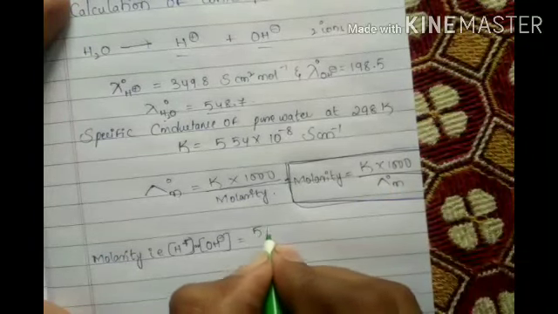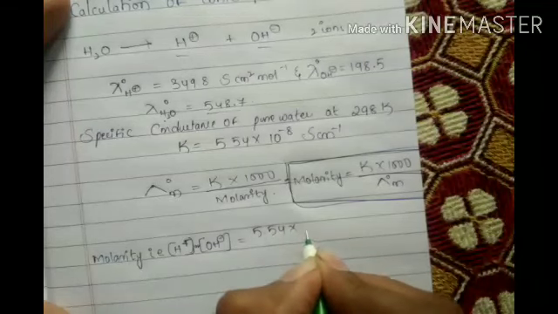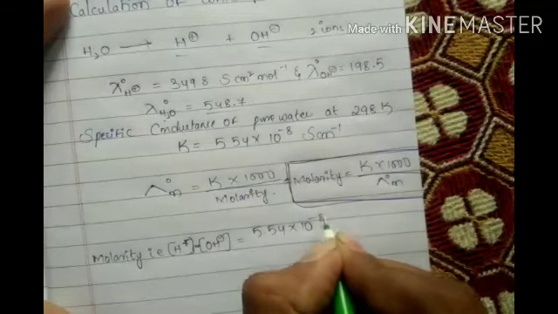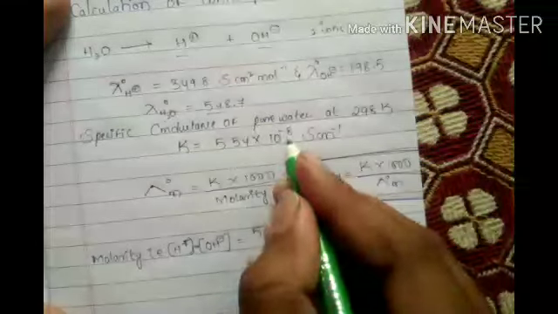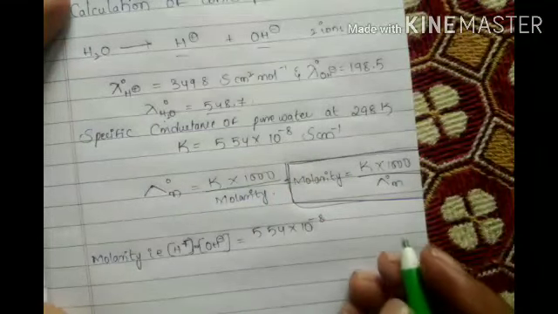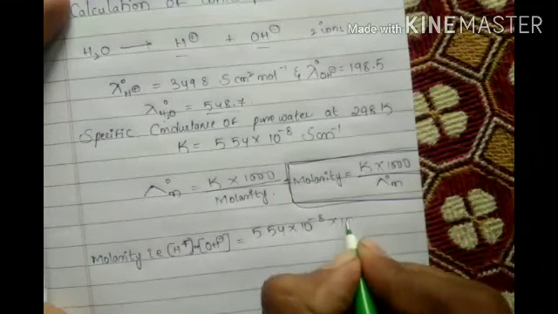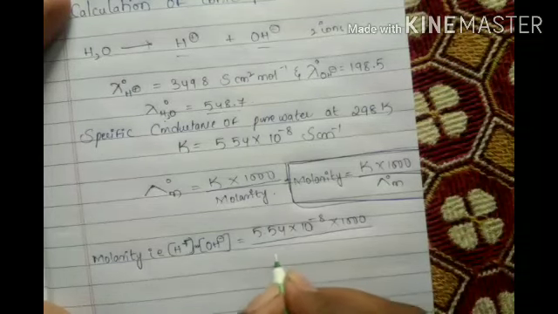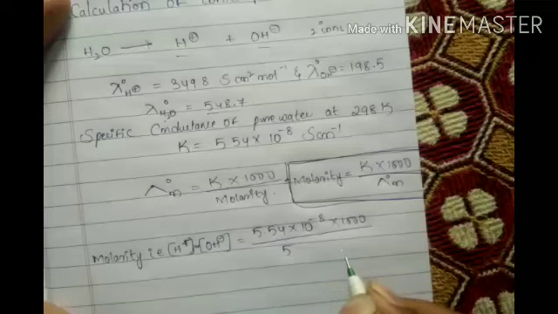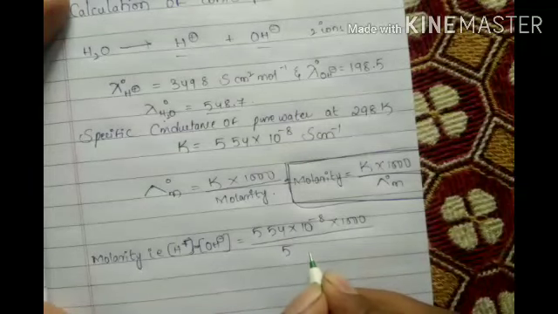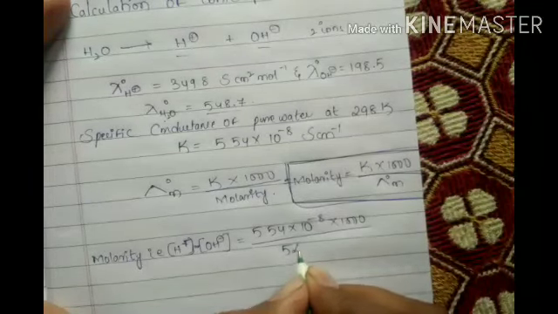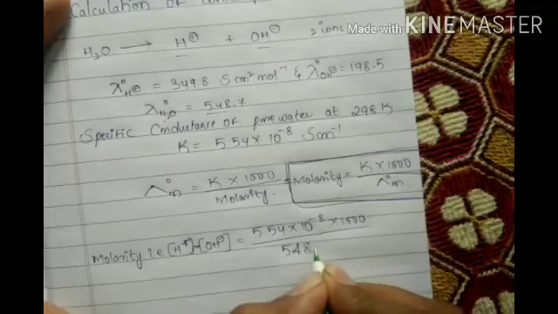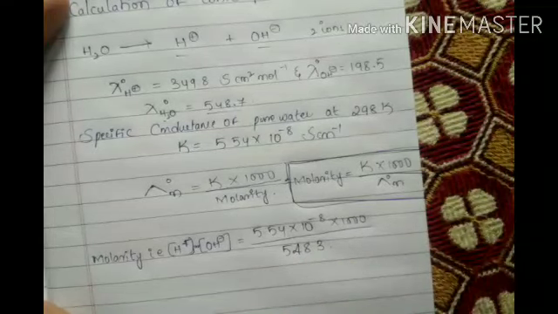It is 5.54 into 10 to the power of minus 8, minus 8 only given, and into 1000 by the molar conductance, which is 448.3.